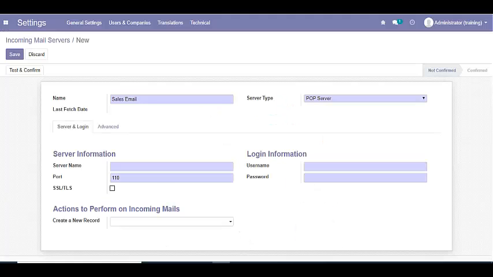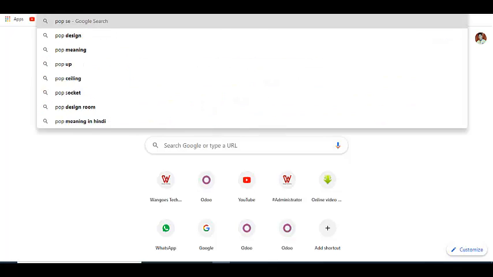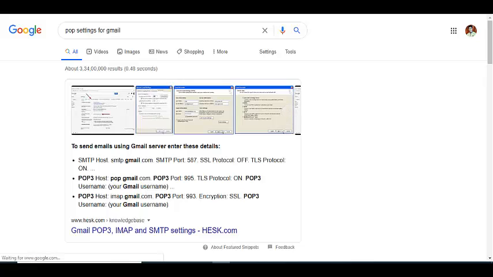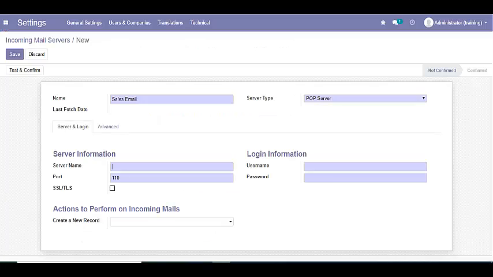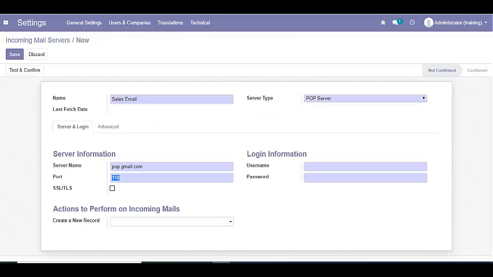If you are using Gmail, here you will see pop.gmail.com. You can set your username and password. Your port number for Gmail POP is 995.